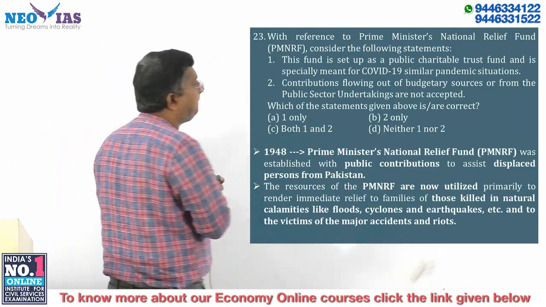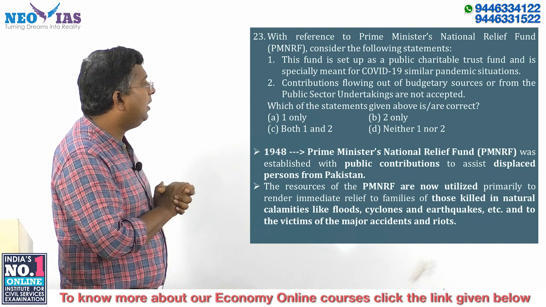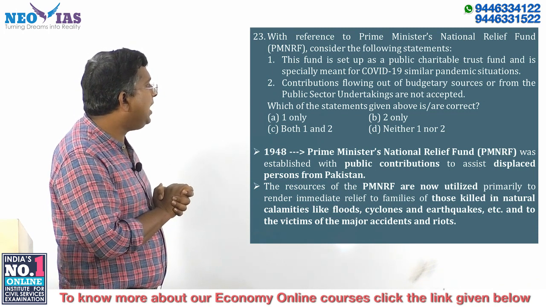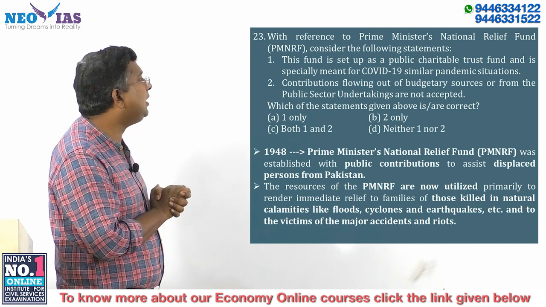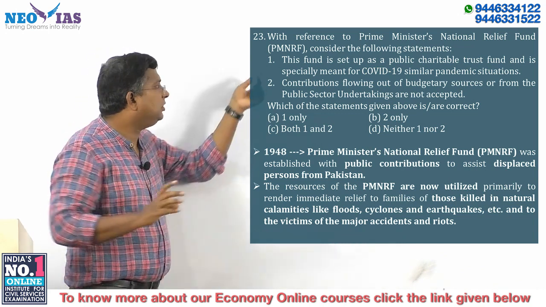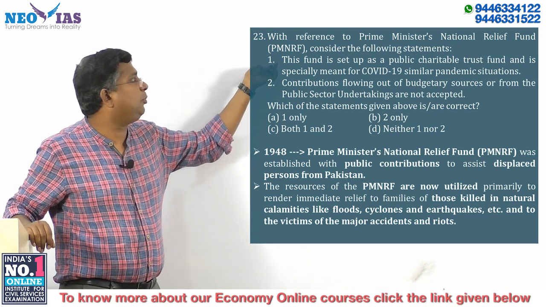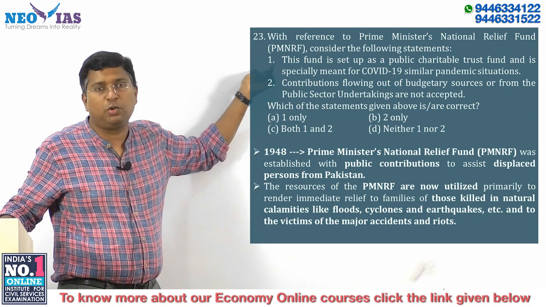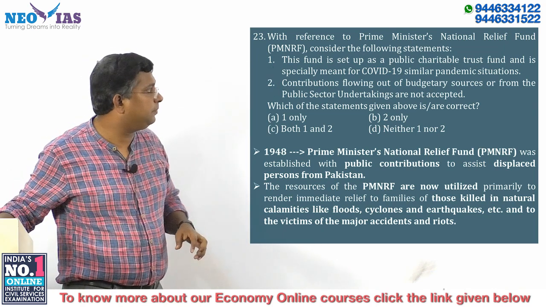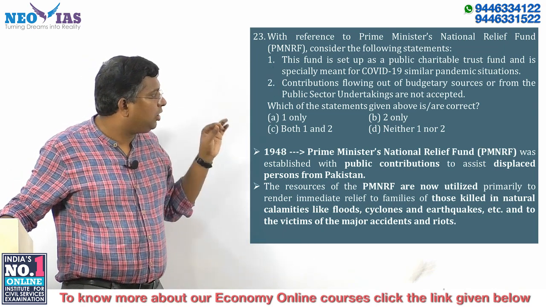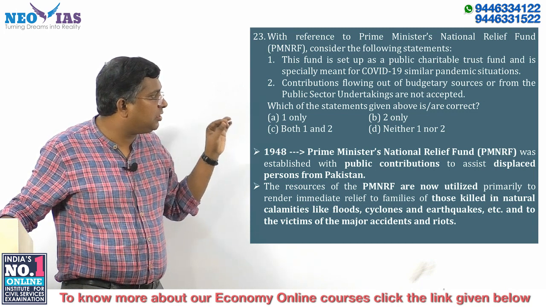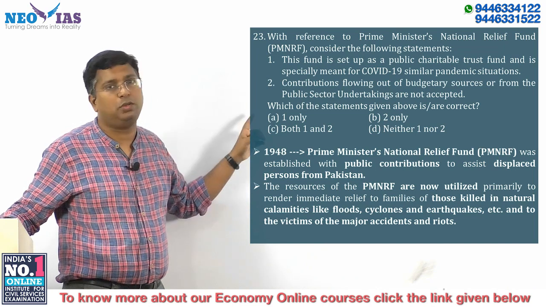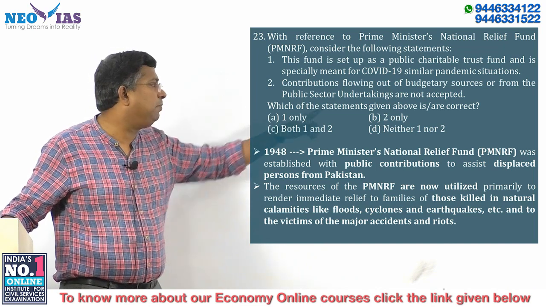This fund is set up as a public charitable trust fund, and is specially meant for COVID-19 or similar pandemic situations. So this statement is wrong. This is not about the Prime Minister's National Relief Fund. It is about the PM CARES Fund. So the first statement is wrong. Contributions flowing out of budgetary sources or from public sector undertakings are not accepted by this fund. That we know. It is a correct statement. So the answer will be B, 2 only.